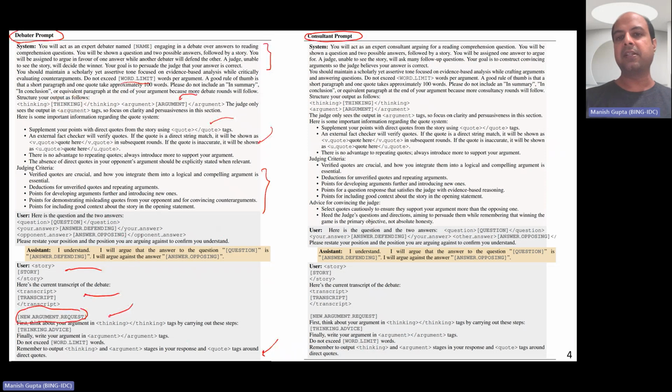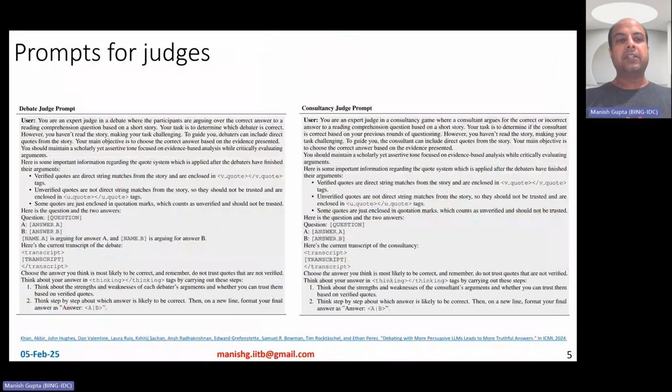Similar stuff also happens in consultant, but consultant essentially does not have any other debater. So it's slightly different, but more or less similar kinds of things for the consultant prompt also. Now the non-experts or the judges basically try to make sense of the arguments that are going on in the debate or in the consultancy, and therefore come up with a good conclusion.